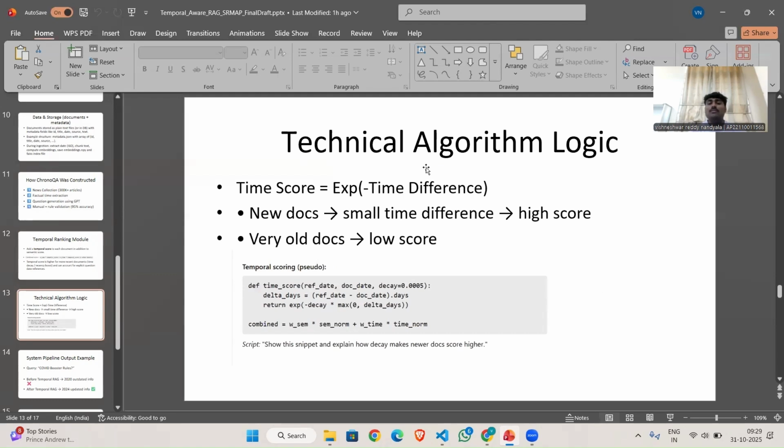Now coming to the algorithm logic used to retrieve. Let's look at the algorithm.